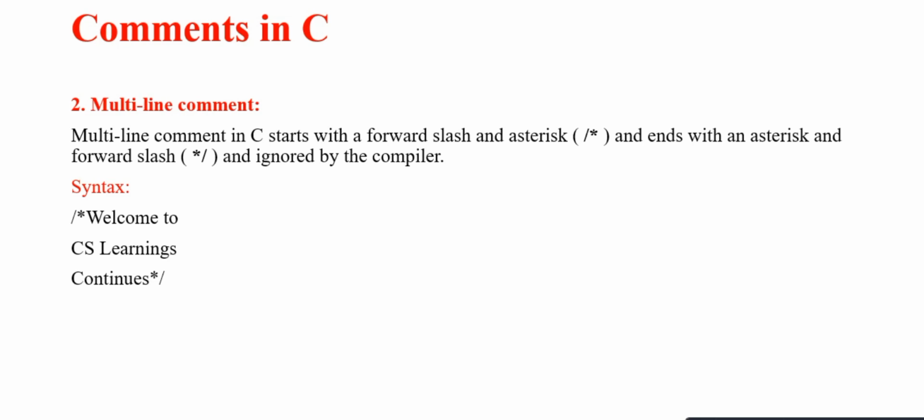Second one, multi-line comment. A multi-line comment in C starts with a forward slash and asterisk and ends with an asterisk and forward slash. These comments are ignored by the compiler. This is the syntax for the multi-line comment. It accepts multi-lines to comment.